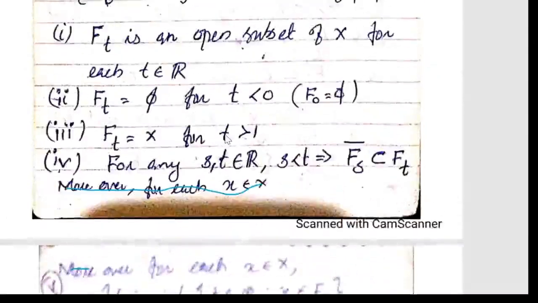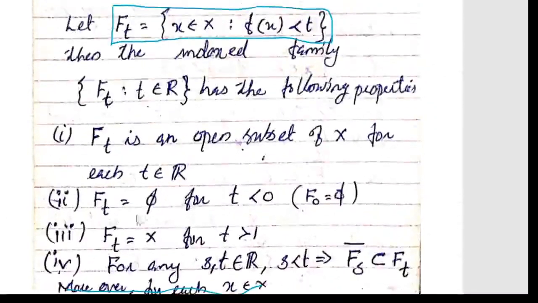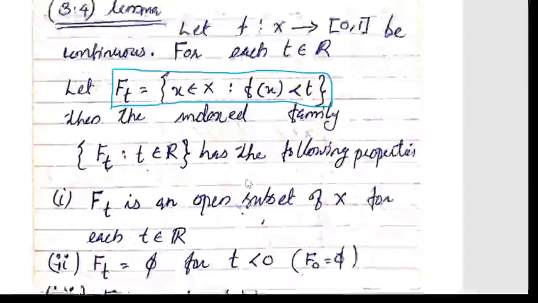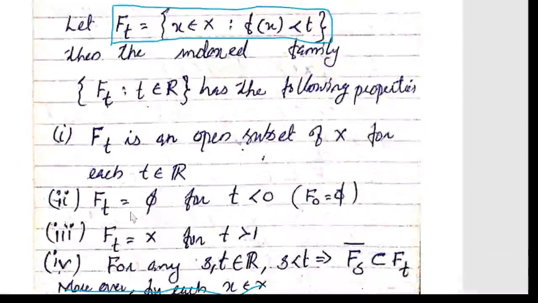Now 2 and 3. F_t is equal to the empty set for t less than 0, and F_t equal to X for t greater than 1. T less than 0 means you will get F_t as the set of x belongs to X such that f(x) is less than 0. Since we are taking the values from 0 to 1, below 0 the set should be empty. So the first condition, F_t is equal to the empty set for t less than 0.